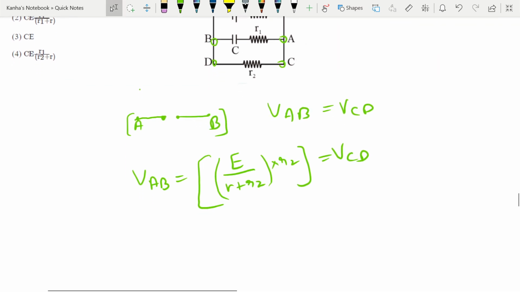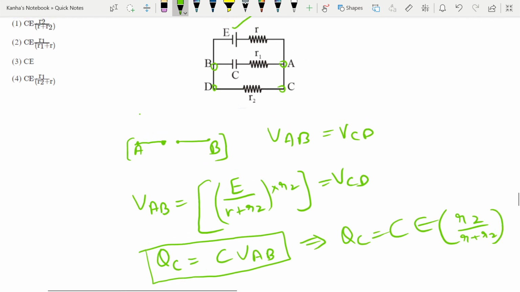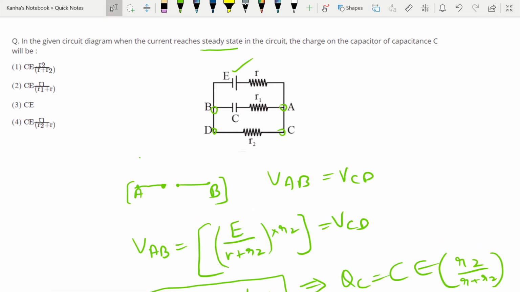In order to find the charge on the capacitor, I can write C into VAB is equal to the charge on the capacitor. That implies charge is equal to C epsilon R2 by R plus R2, which is the first option.